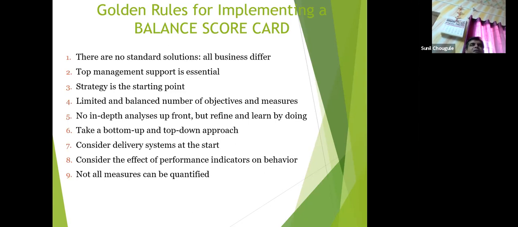They fear, what if on account of performance appraisal my salary is decreased, or I am demoted by top management, or will it be a rewarding appraisal or a punishment? Everyone has this fear. Not all measures can be quantified. This is relevant to the golden rules for implementing a balanced scorecard.